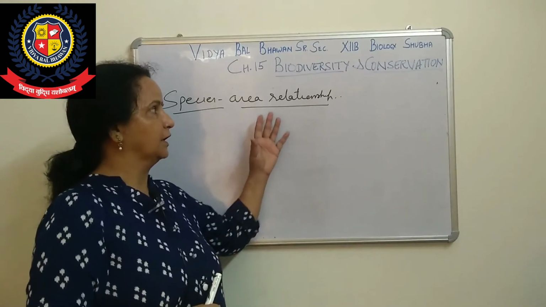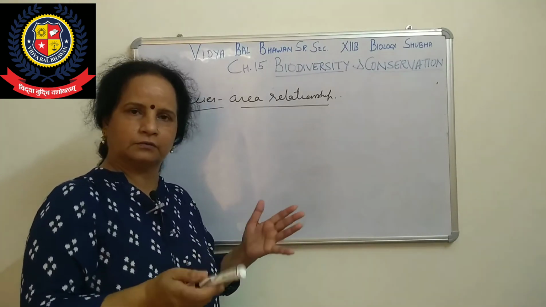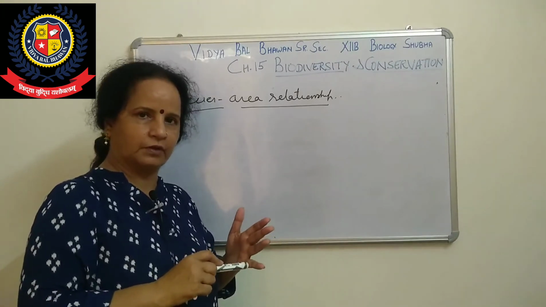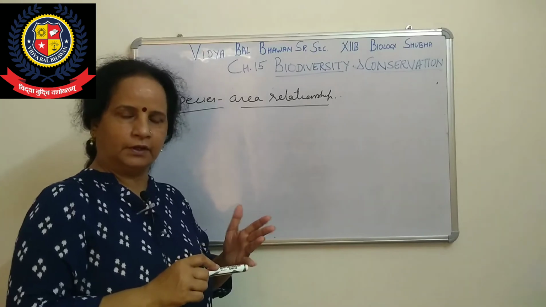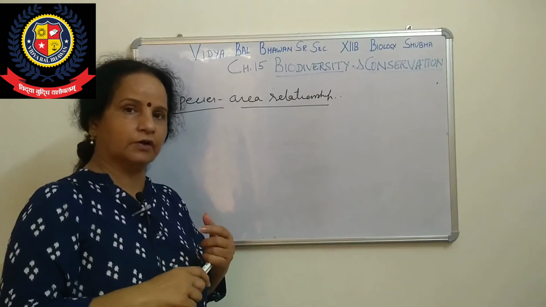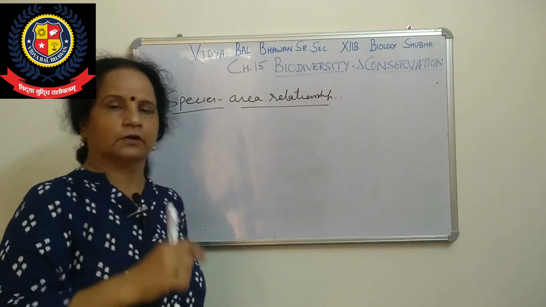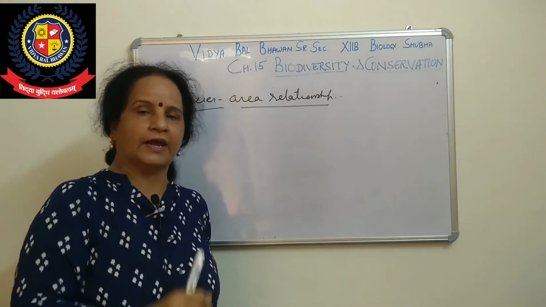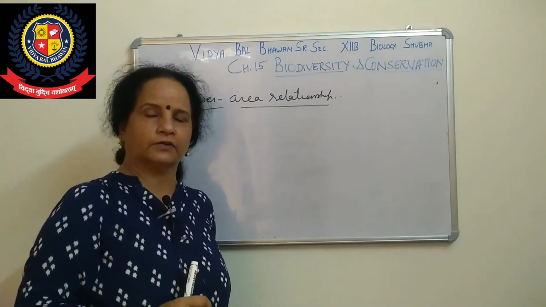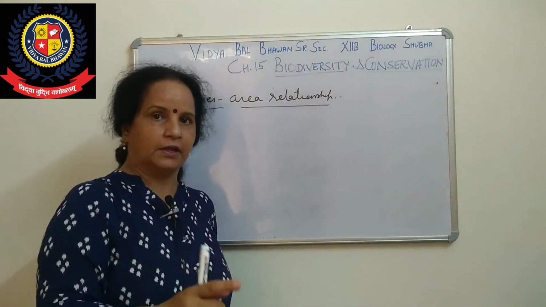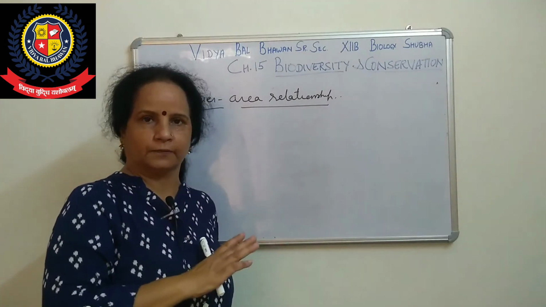So till now, we have done the levels of biodiversity: species level, genetic level and ecological level, and examples were also given. In the genetic level, what is given? Rauwolfia vomitoria, a plant found in the Himalayan range. In that, the chemical is reserpine, and its potency is also there.